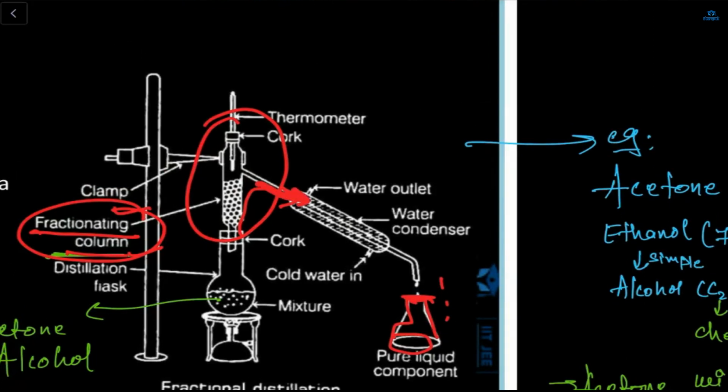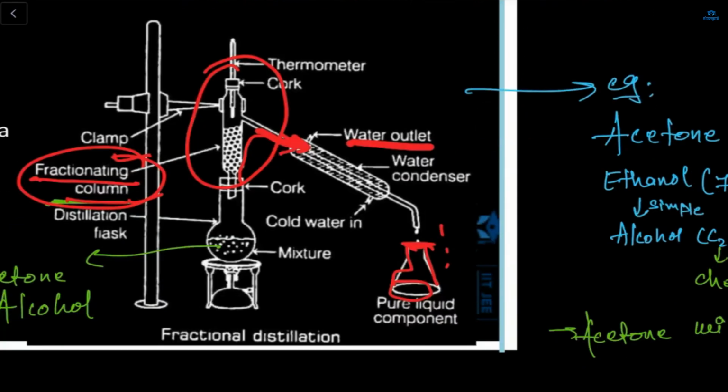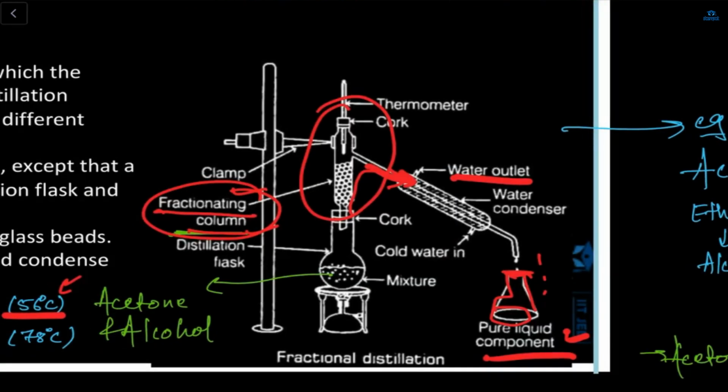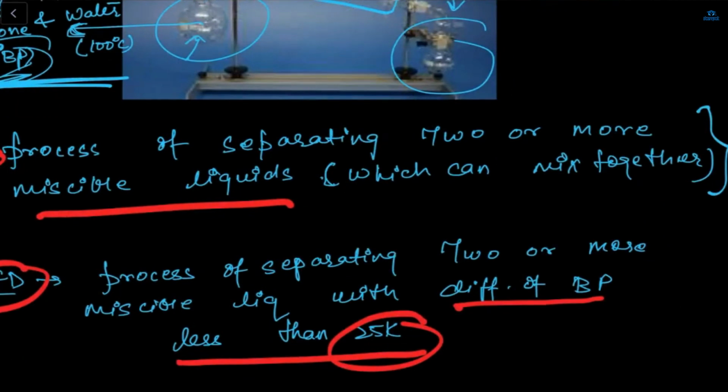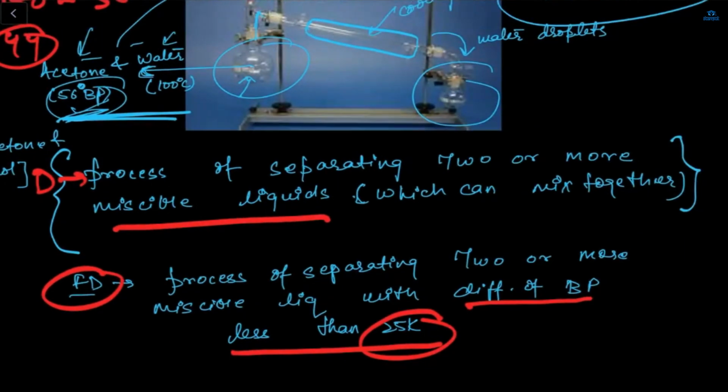This acetone will cool down in the water condenser, and then the water droplets will gather in this pure liquid component. That's how we separate acetone and alcohol, the two miscible liquids. The difference is that in fractional distillation the boiling point difference should be less than 25 Kelvin, while in distillation the boiling point can be anything.